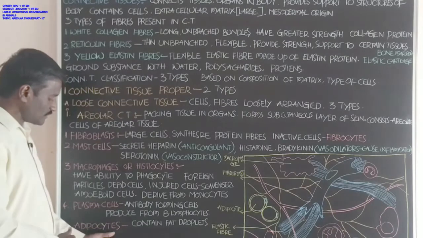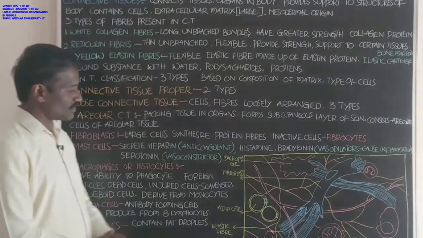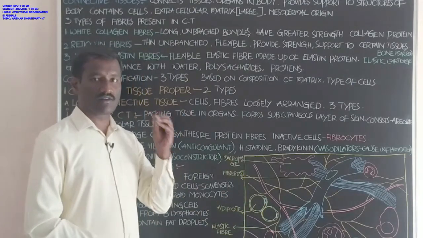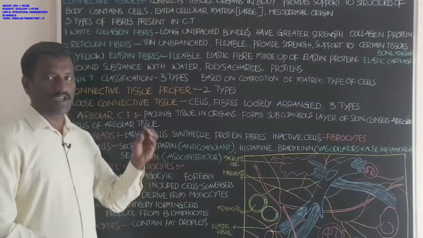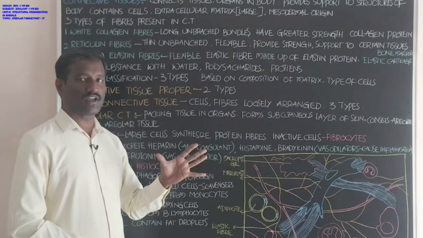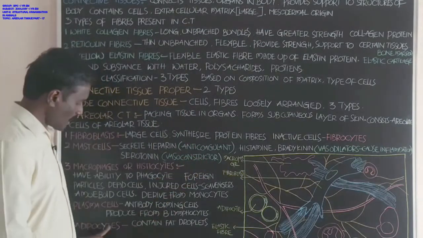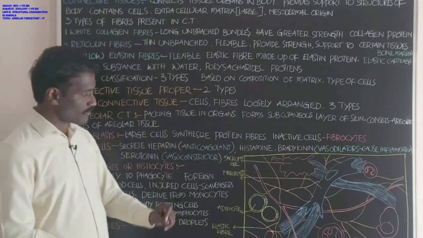Next, adipocytes. Student, these are the adipocytes. Adipocytes store fat droplets. Excess fat material is stored in the form of fat droplets in the adipocytes.